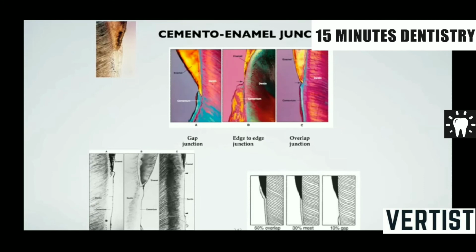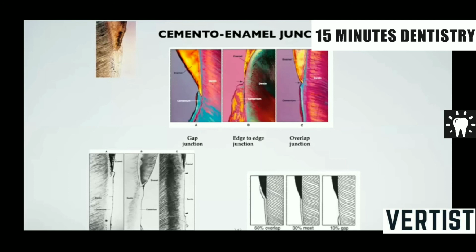Now, in the overlap junction, the cementum is overlapping the enamel. The first picture is of an overlap junction. Because Hertwig's epithelial root sheath is present, adhesion is faster. The reduced enamel epithelium degenerates, and the Hertwig's epithelial root sheath cells come in contact and form the cementum in that area. If there is an early degeneration of Hertwig's epithelial root sheath in that area, then you find an overlap junction. Whereas when they form adjacent to each other, they are called the edge-to-edge junction.